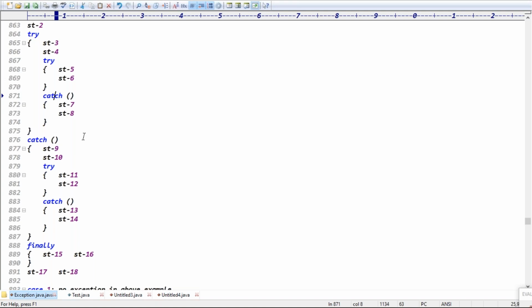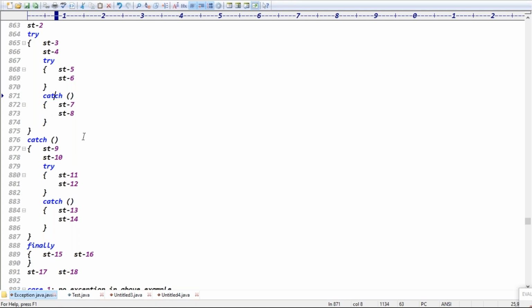Exception raised in statement 5, catch is matched. So the output is 1, 2, 3, 4, then 7, 8. 1, 2, 3, 4, 7, 8 is correct. Okay, 15, 16, 17, 18. Guys, that is the correct one only.